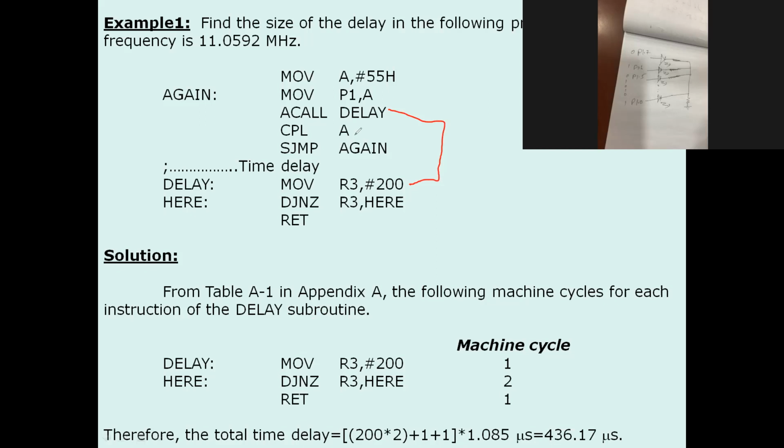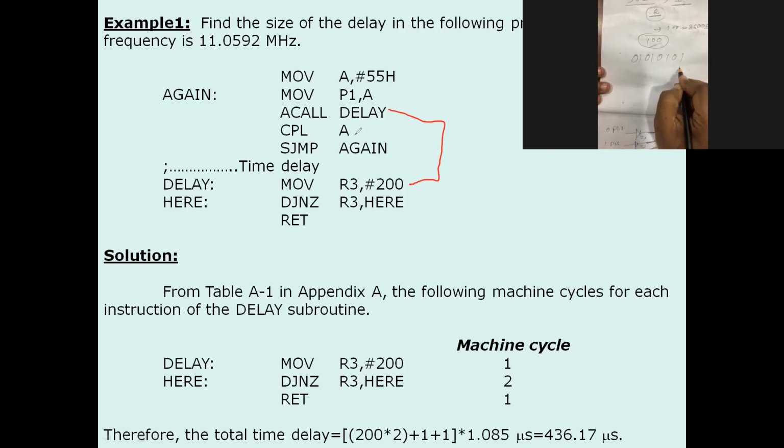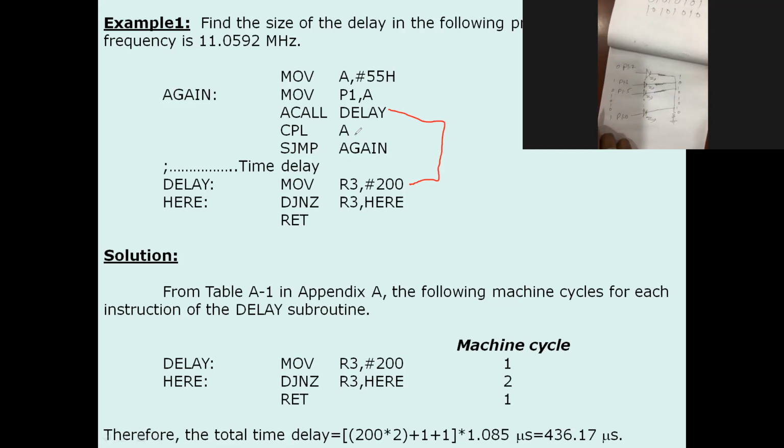CPL A. What are the function of CPL A? Complement accumulator. Means 1 will be replaced by 0 and 0 will be replaced by 1. Is it clear? So it's nothing but a toggle. Now it's a 1, it's a 0, 1, 0, 1, 0, 1, 0. If I compare with the previous, which LED previously off, now those LED will be on.